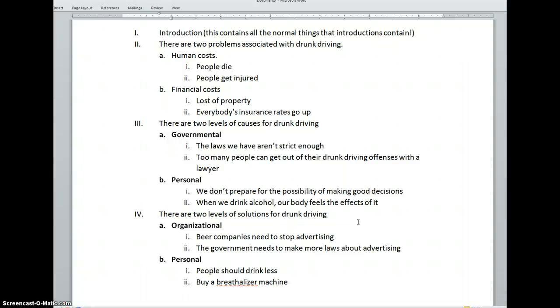The big problems with this outline come when we get to solutions, though. Let's look at solutions. Solution number 1 is beer companies need to stop advertising. All right. The problem with this is there's nowhere up here in the causes that says beer companies are advertising incorrectly. There's nothing about beer companies at all. And in your solutions, you cannot introduce a solution that is not somehow linked to your causes. So there's no link up in here for this solution here.